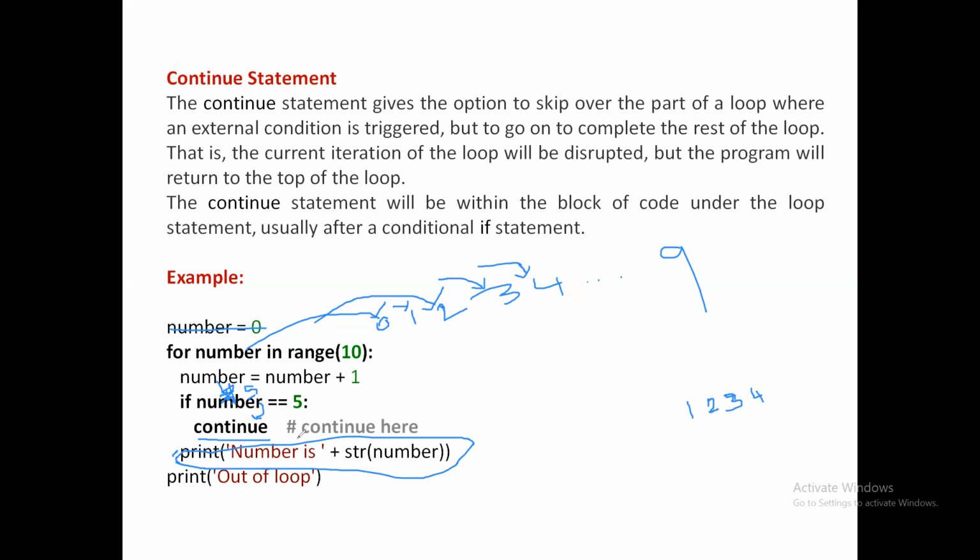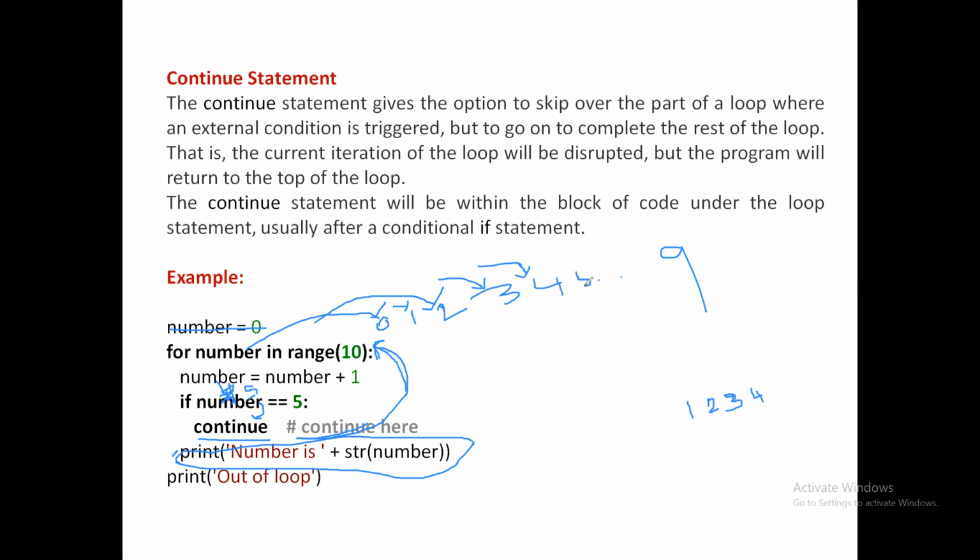So from here onwards, it goes back to the loop header. Okay. From the continue statement, the control moves to the loop header without executing the remaining statements after the continue statement. Okay, so break takes the control out of the loop, whereas continue takes the control to the header of the loop. Okay, please remember that point. That means it continues with the remaining iterations.